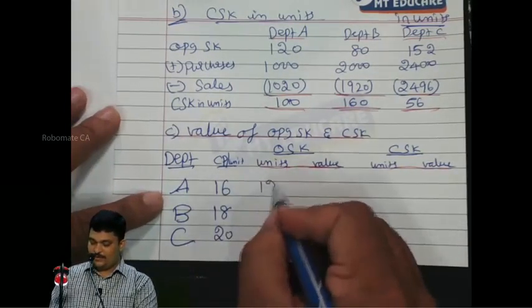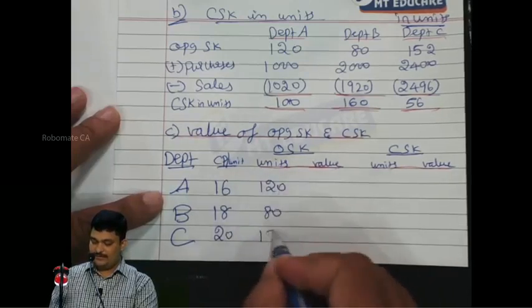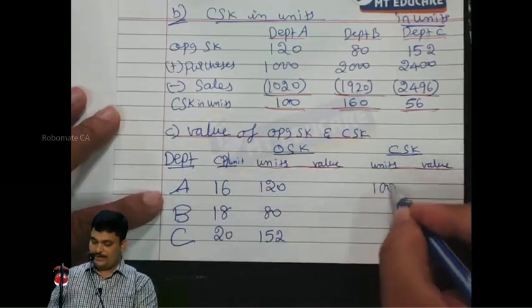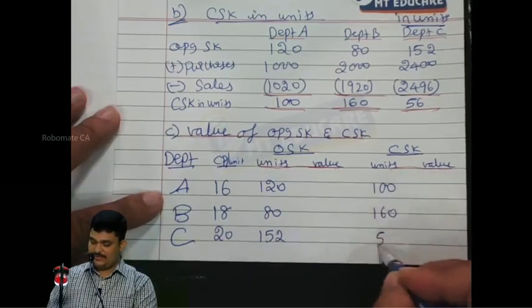Opening stock 120, 80, 152; closing stock 100, 160, 56.